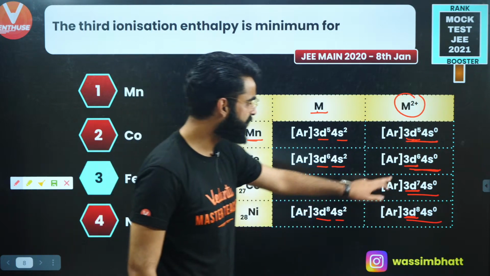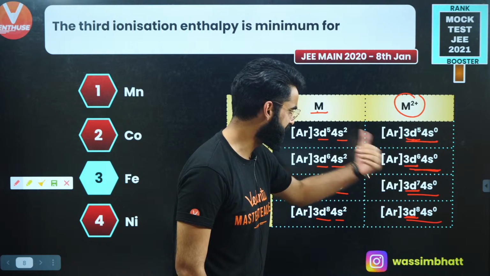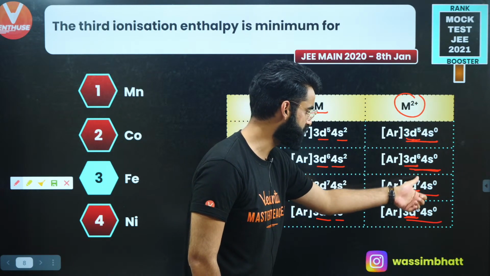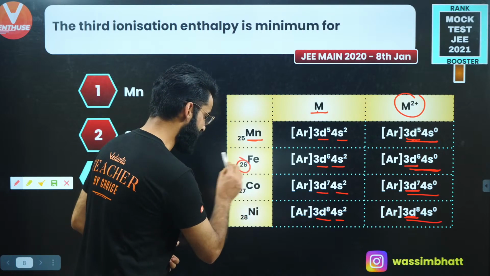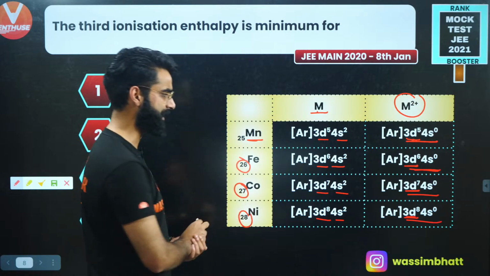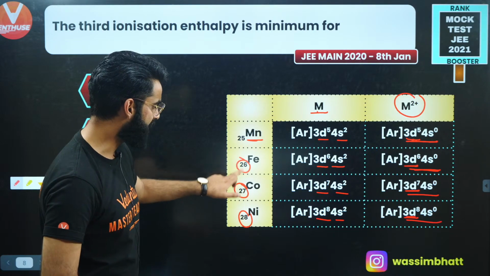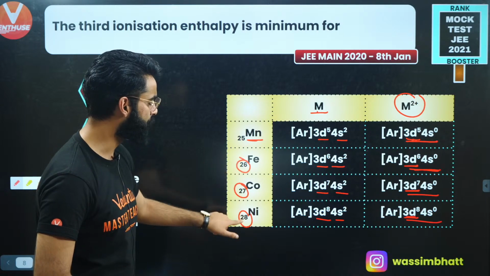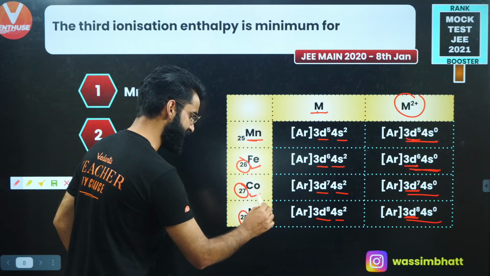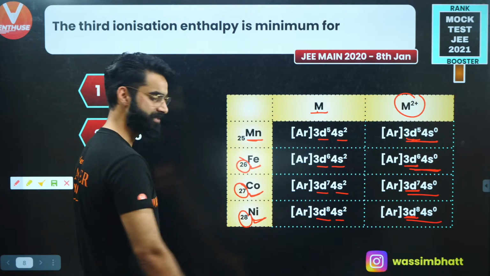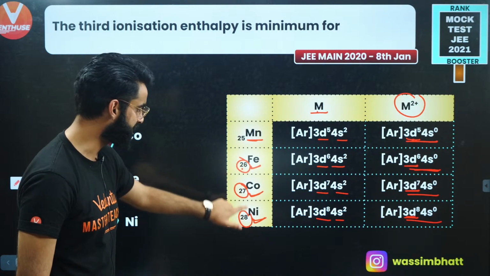Okay. Now, which one will have the least ionization energy among these, right? Where will the amount of energy needed be less in order to take the outermost electron out from these configurations? See guys, the atomic number of iron is 26, this is 27, this is 28, correct? So if I ask you, where is the effective nuclear charge less among the two? Basically we can say there are 26 protons in iron, 27 protons in cobalt, 28 protons in nickel. So iron has got the minimum number of protons among these three, right?